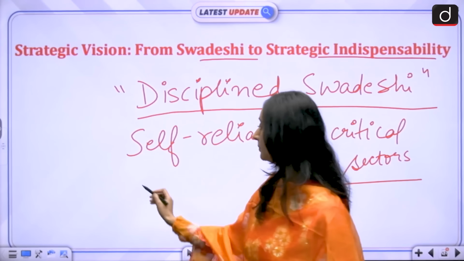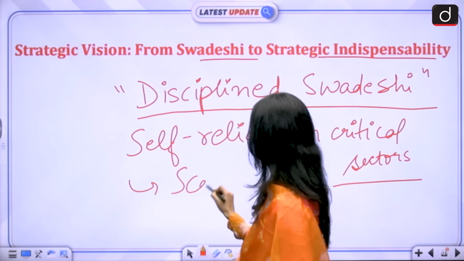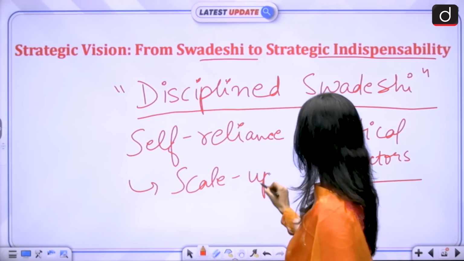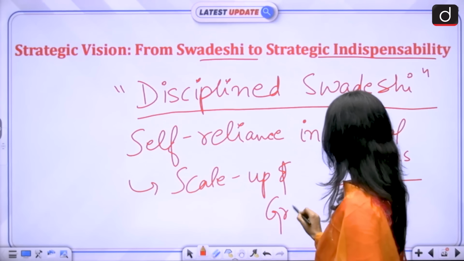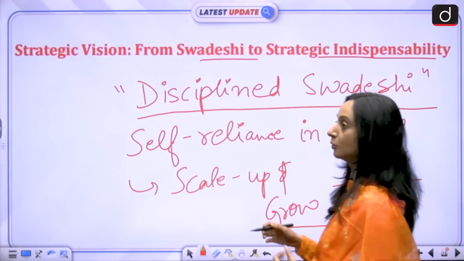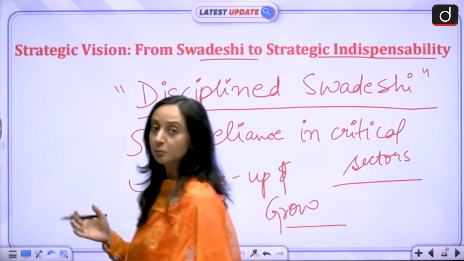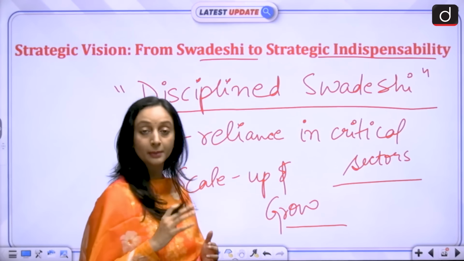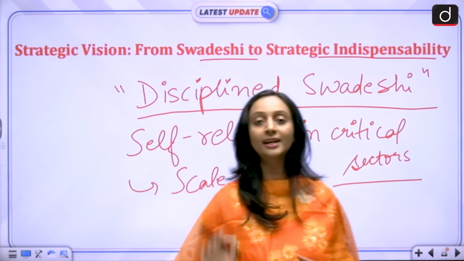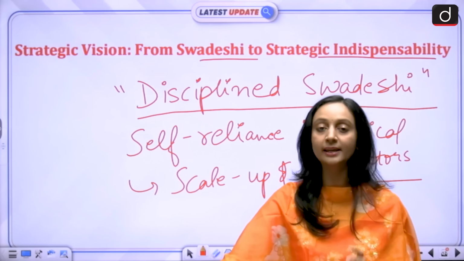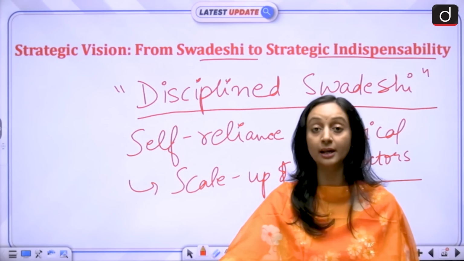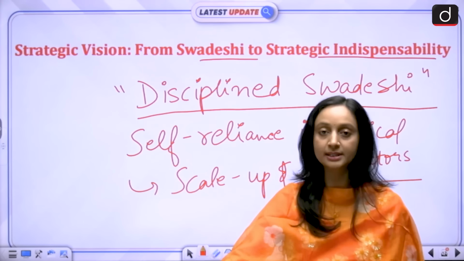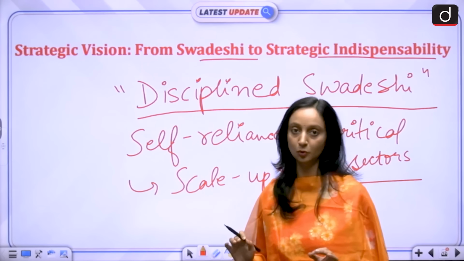Then we identify which are the sectors where we can scale up and grow, where we can export more, get in more revenue for us. And lastly, we rely more towards becoming indispensable in the global supply chain. Where can we prove our dominance? Where can we establish our dominance and become indispensable in the global market?